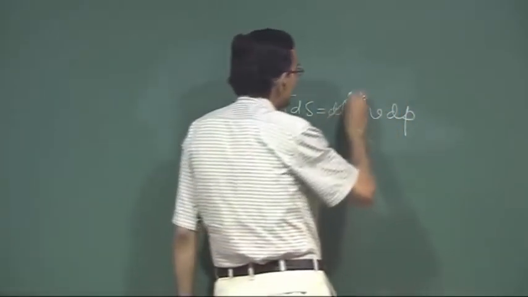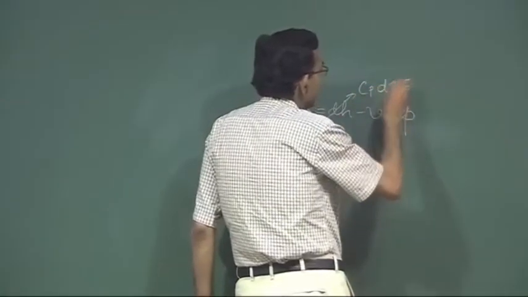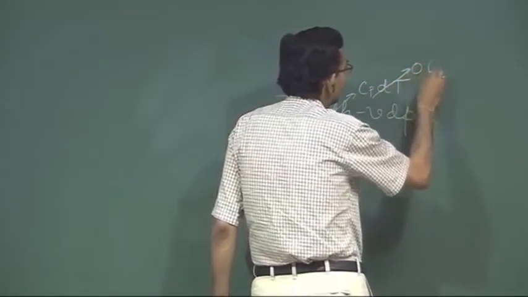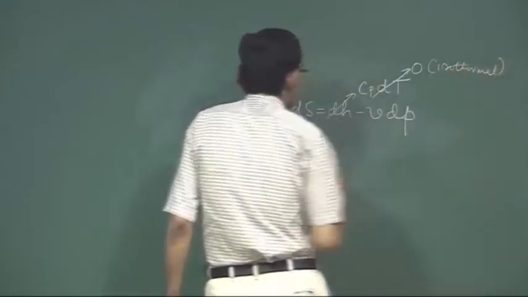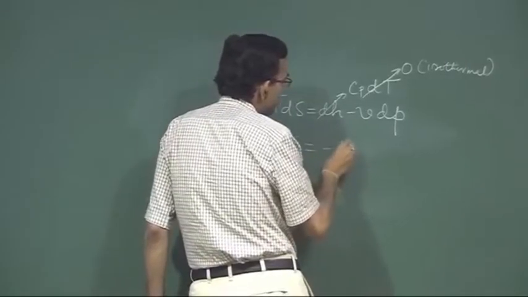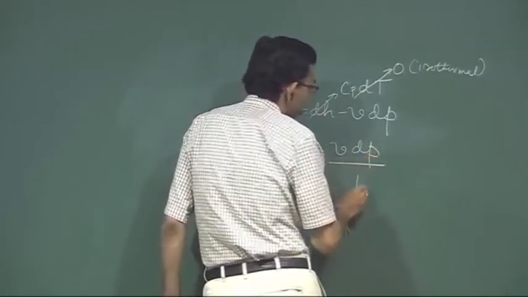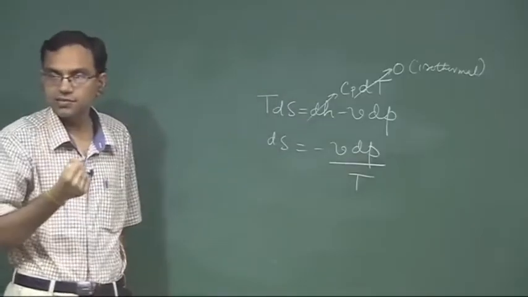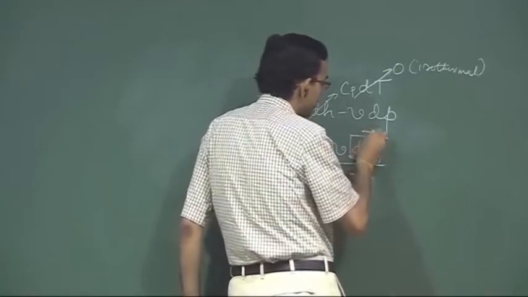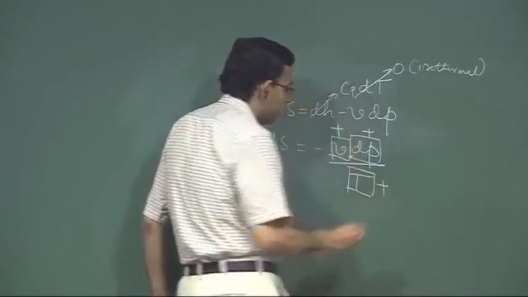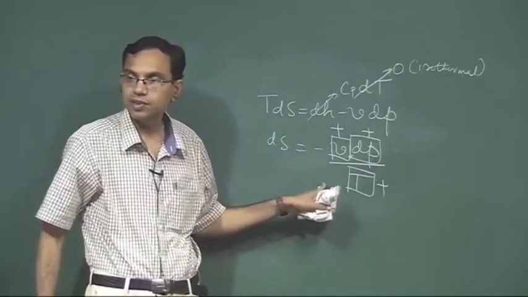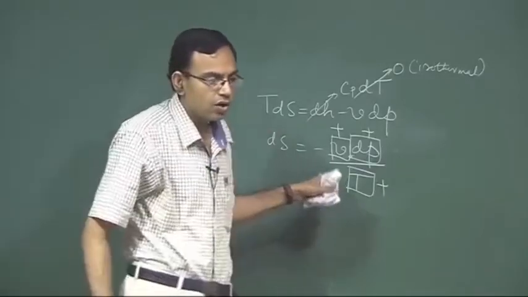For an ideal gas, dH is Cp dT, isothermal means dT is 0. So, ds is minus VdP by T, compression means pressure increases, right. So, dP is positive, specific volume is positive and this is absolute temperature, it is always positive. So, ds is negative, that means entropy of a fixed mass of an ideal gas decreases in every isothermal compression.